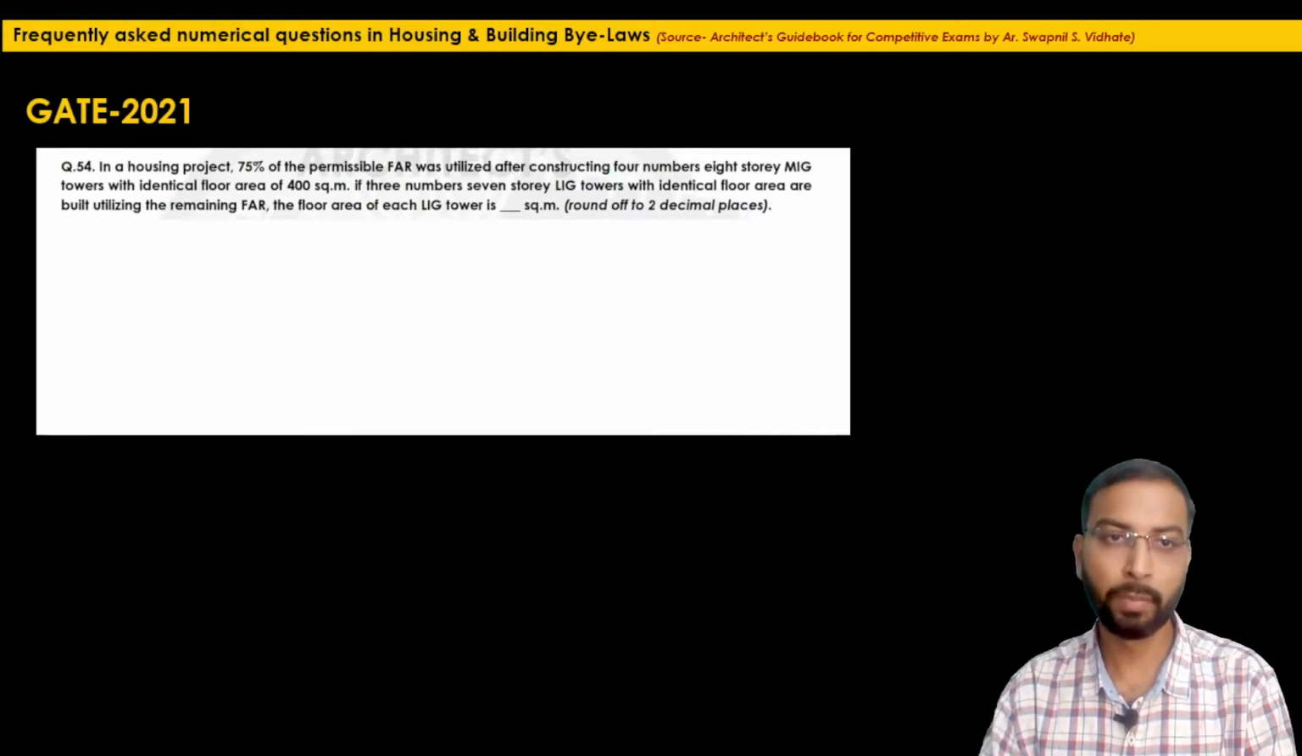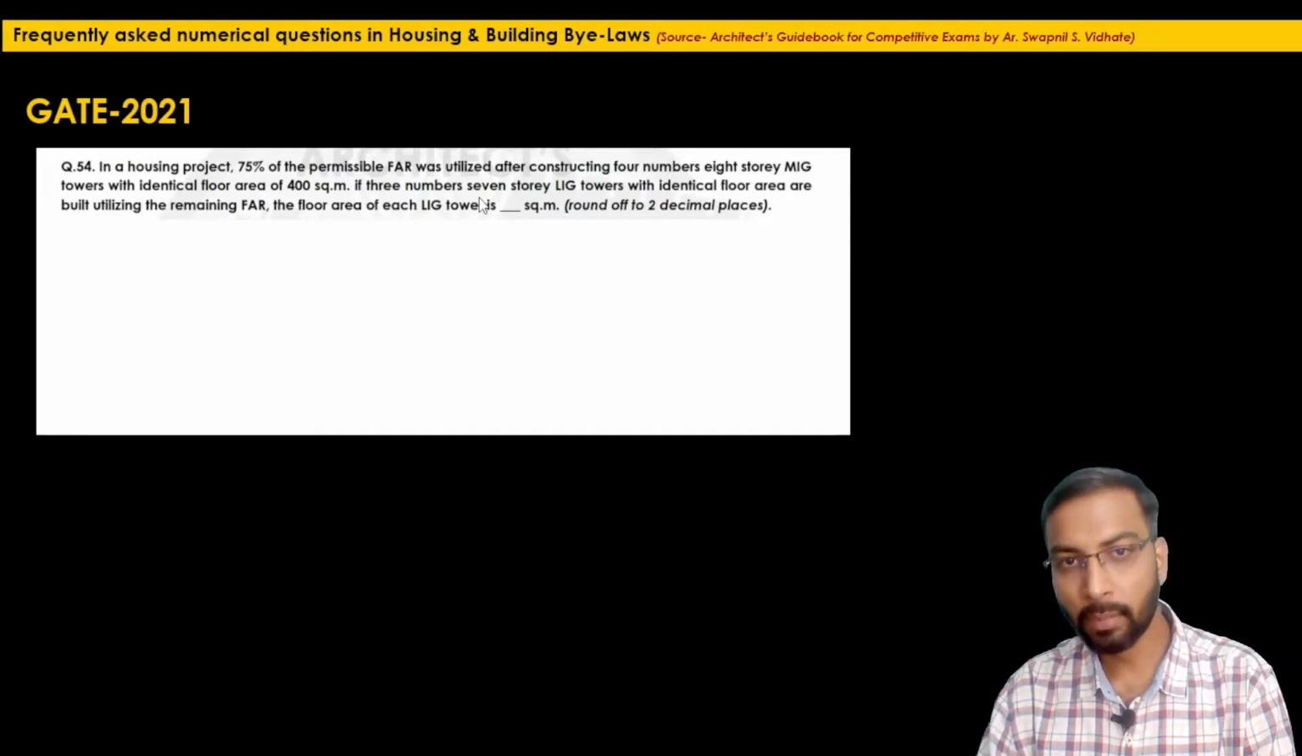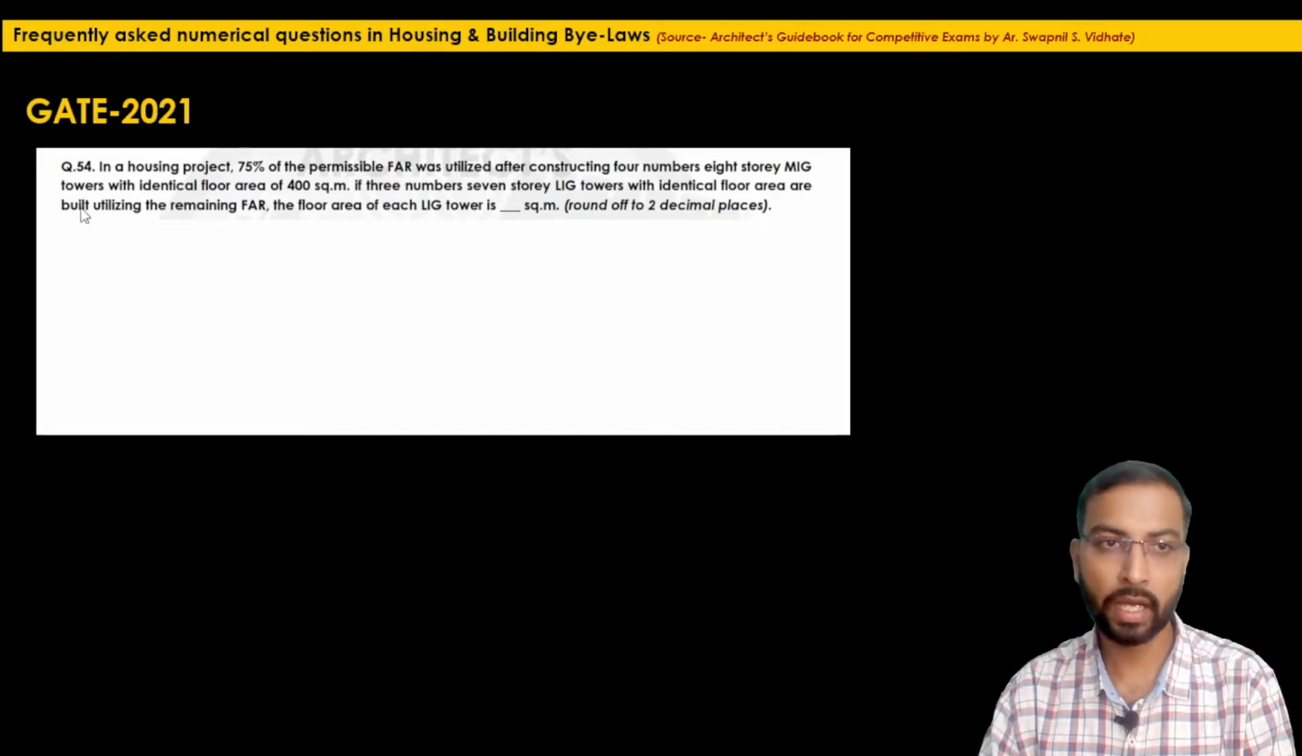So if we simply multiply this 400 by 32, we will get the total floor area they have achieved for MIG, right? If 3 numbers of 7-story LIG towers with identical floor area are built using the remaining FAR. In the problem they have mentioned that by constructing this, they have achieved only 75%. So the remaining FAR, that is 25%, is available for constructing the LIG tower.